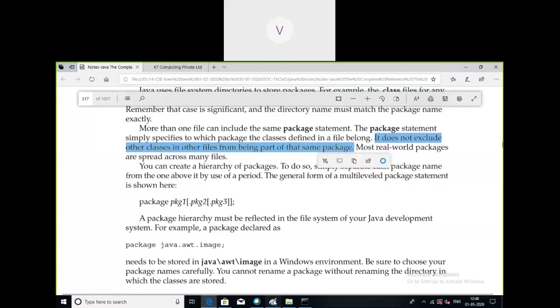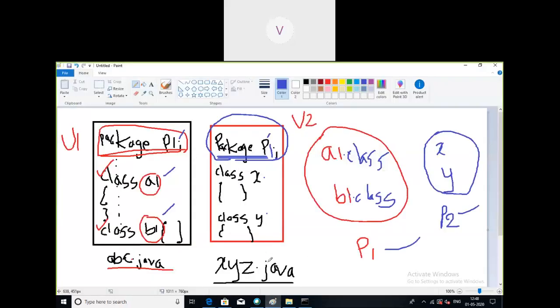So as I said, we cannot restrict other source files or other users from creating their own source file with the same package name. That means classes A1, B1, X and Y. A1, B1 belong to abc.java, X and Y belong to xyz.java. We cannot restrict that. All four classes can belong to the same package called P1. It is possible.